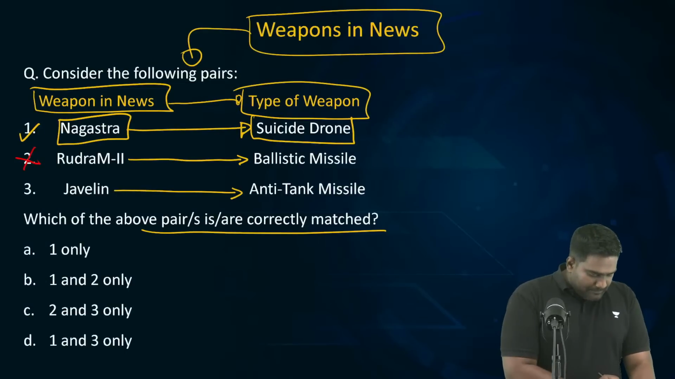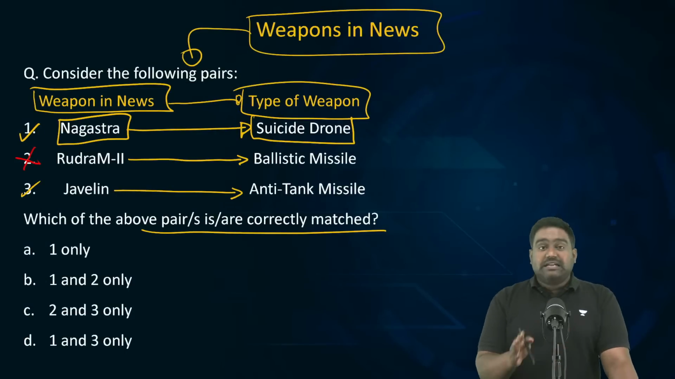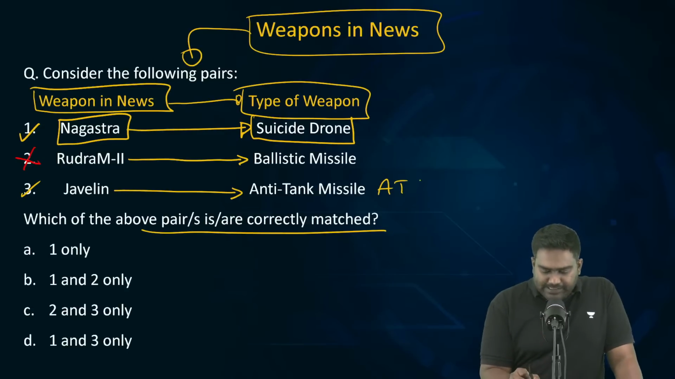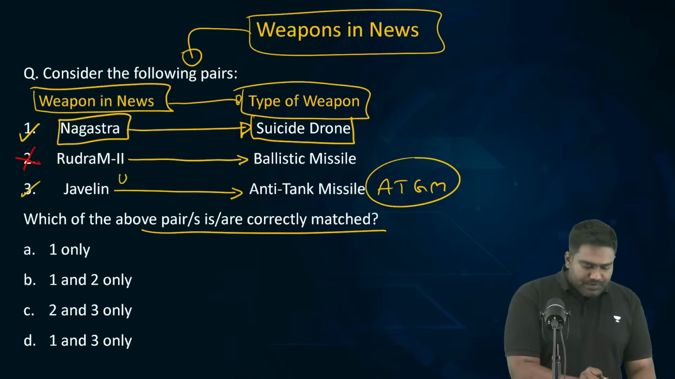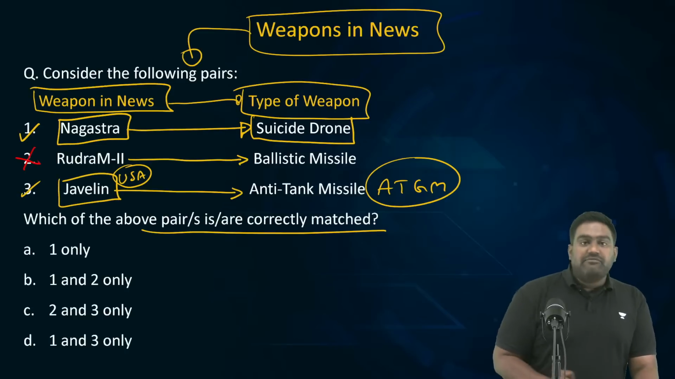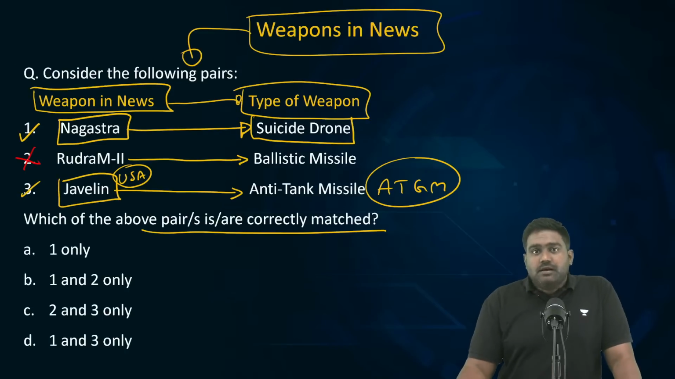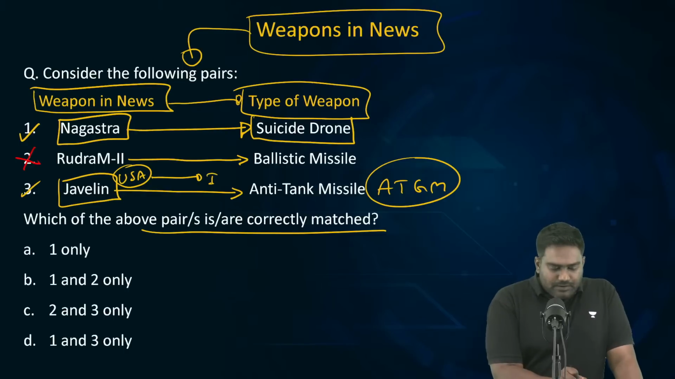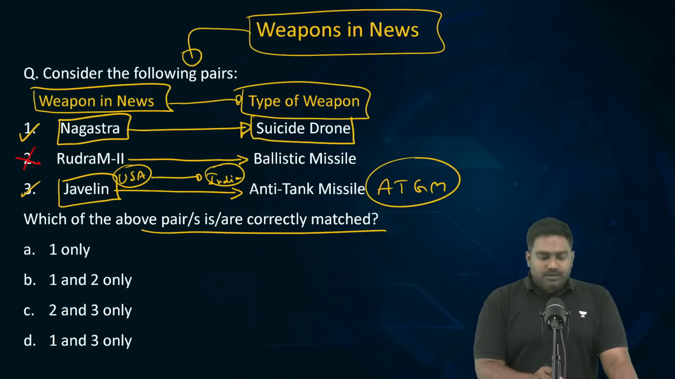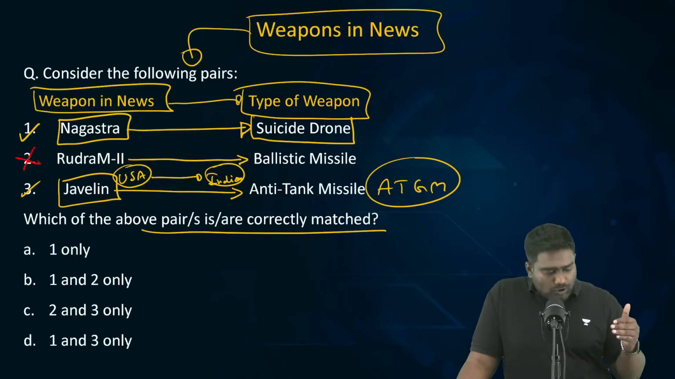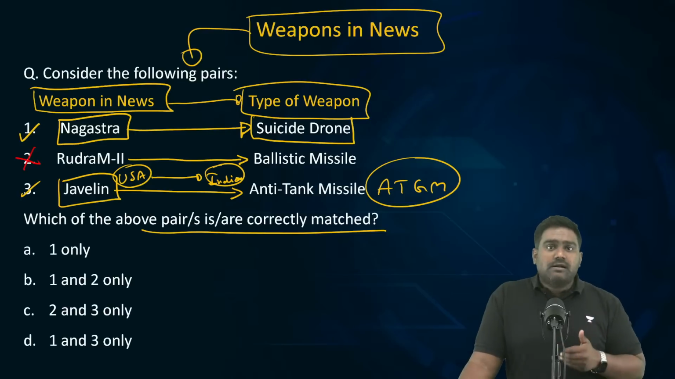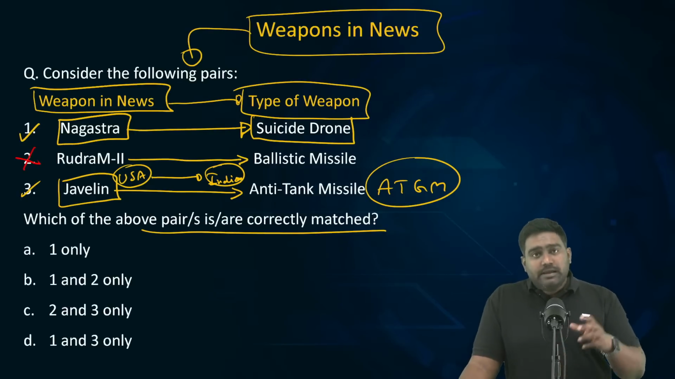Then coming to Javelin, third one, it is correctly matched. It's an anti tank weapon, it's an anti tank guided missile, ATGM. But it's not an Indian weapon, it's an American weapon. It has been designed and developed by an American defense company, and India is looking to procure the Javelin. That's why the topic was in news. When PM Modi visited US, there have been advanced discussions on procuring Javelin, which is an anti-tank guided missile. It can play a decisive role in tank battles with Pakistan or with China.